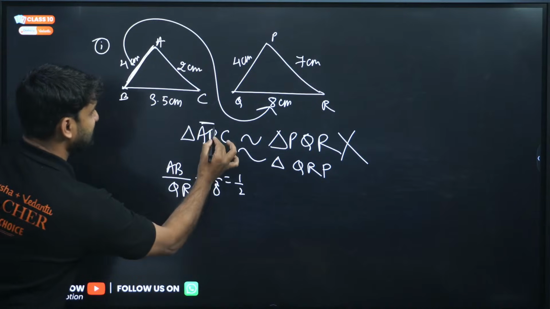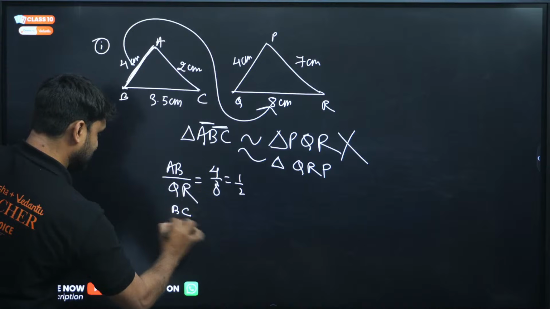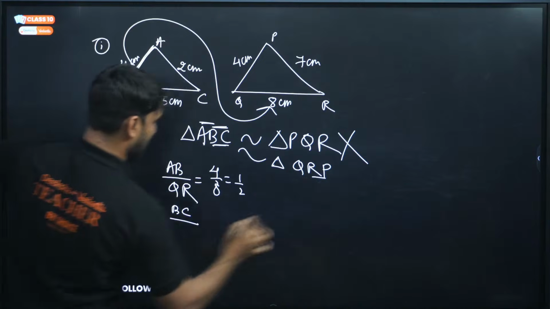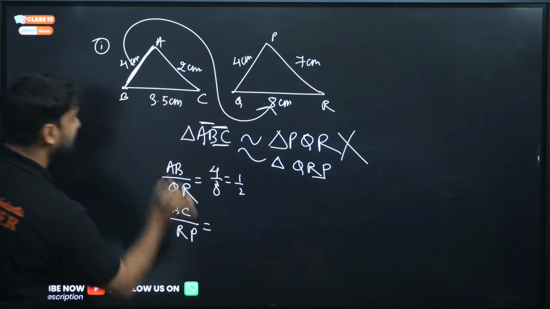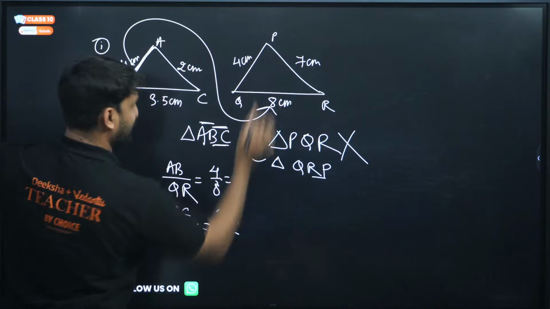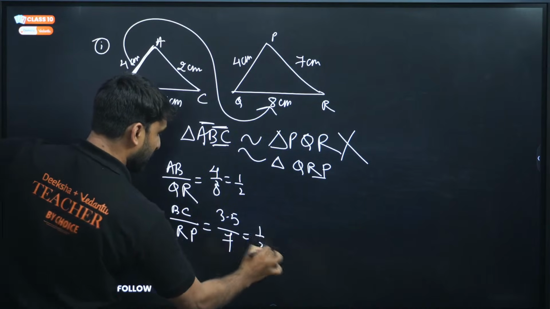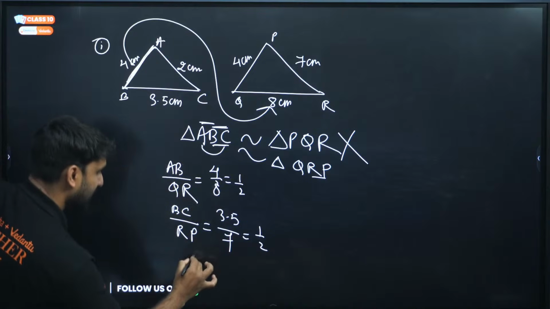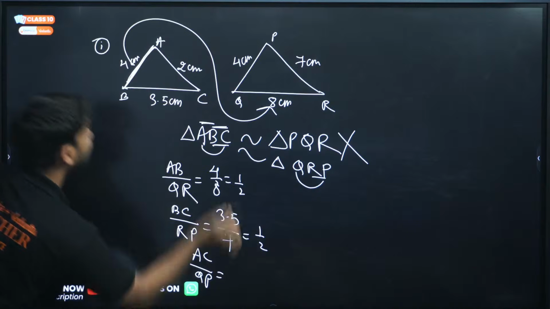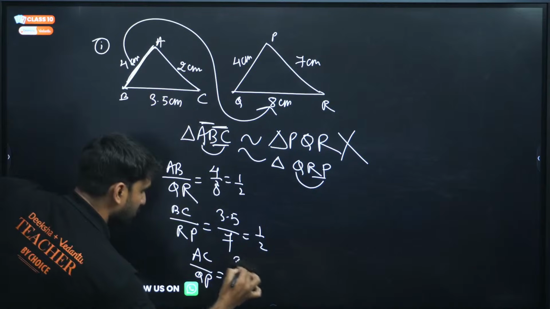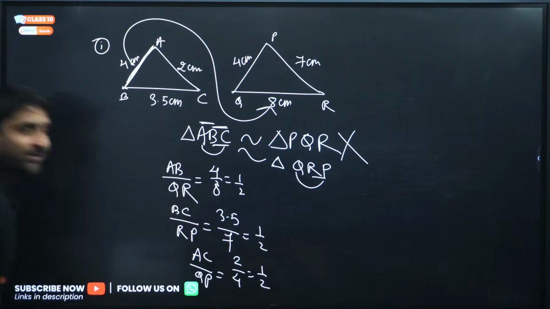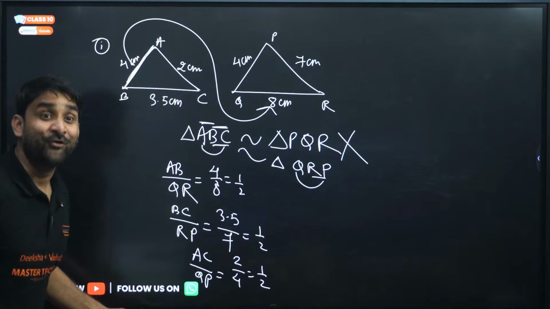Now if we take BC, for BC we have to take here RP. Can you please check it? BC is what? 3.5. And where is RP? RP, oh wow, 7. So this is 1 by 2. Now if you take AC, we have to take here QP. AC by QP. Where is AC? AC is 2, right? And QP is 4. Wow! So just tell me one thing, which one is correct?